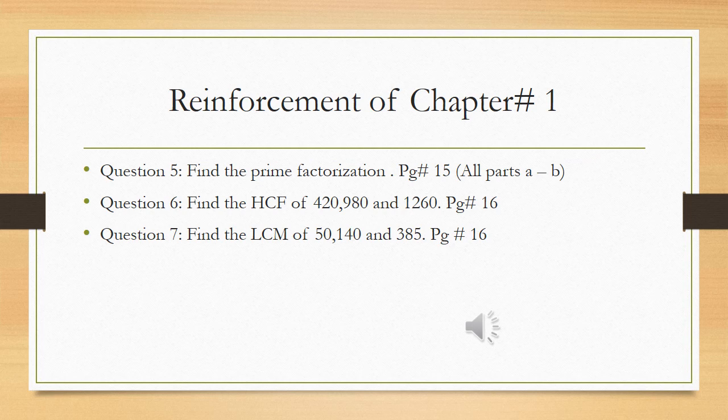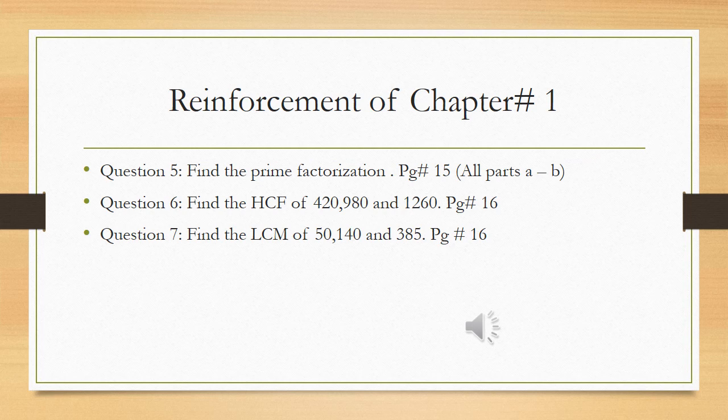In question number 6, we have to find out the HCF, highest common factor of 420, 980 and 1260. For the HCF, I am giving you a key point that you have to take the prime factorization separately and then find out the common factors from it.